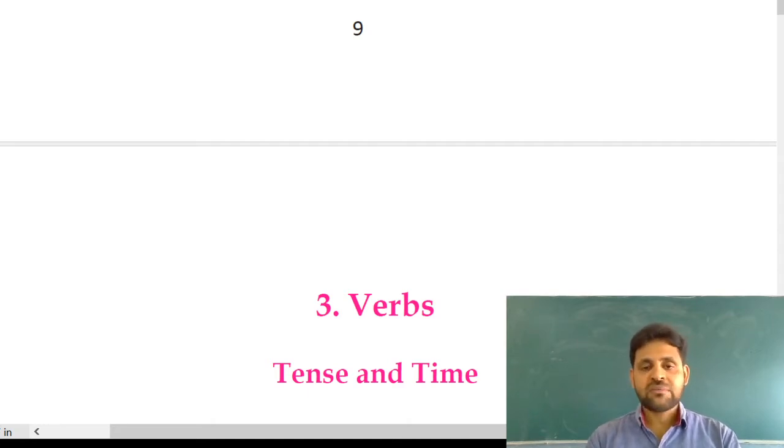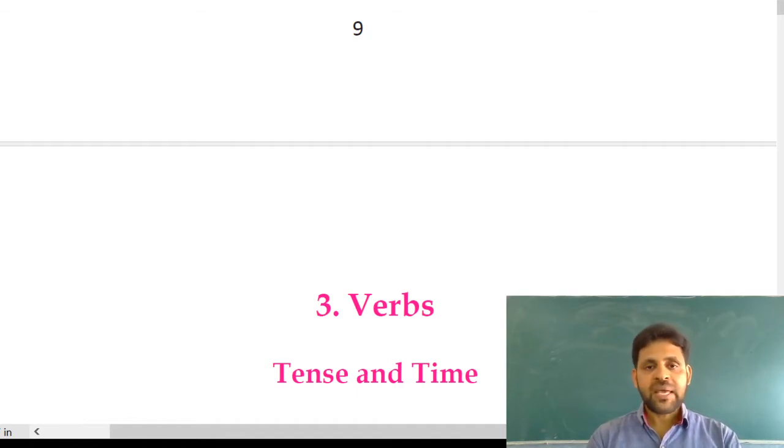In today's session, I would like to take up verbs among the parts of speech. Verb is one of the most important parts of speech, which helps us to indicate the tense of the sentence, and it is an action word. Let me tell you what a verb is. A verb is a word that is used to indicate an action or event or state. It is an action word.